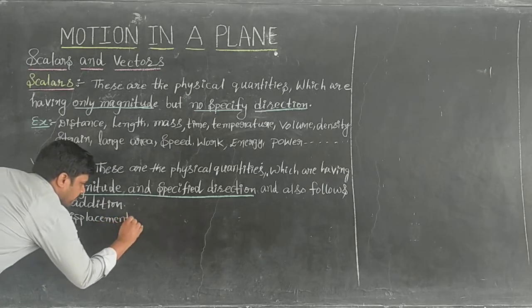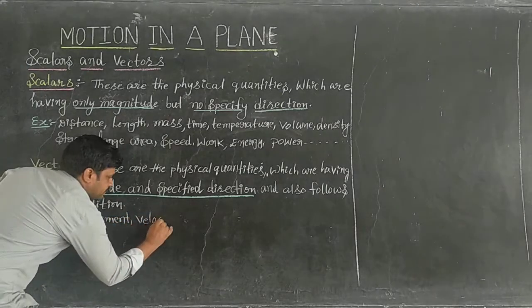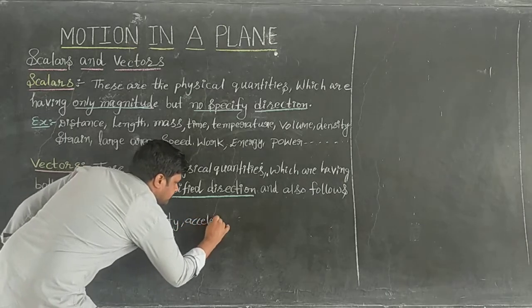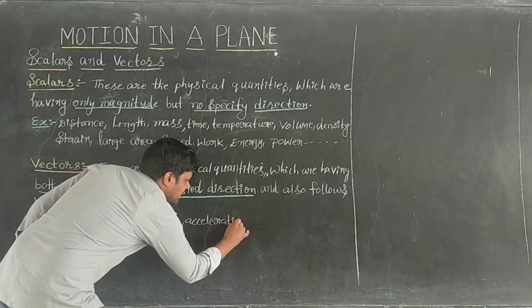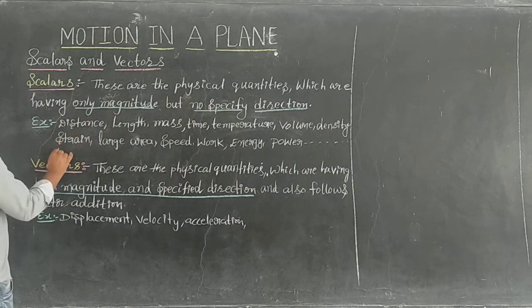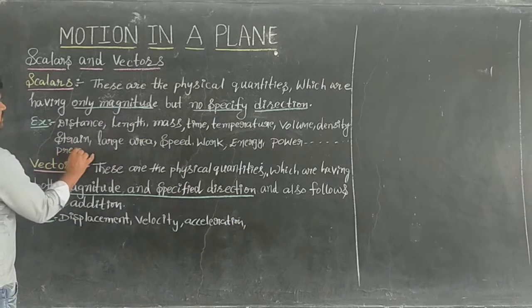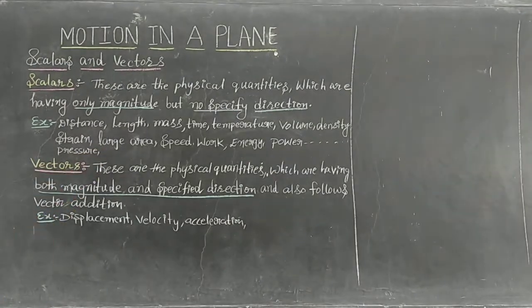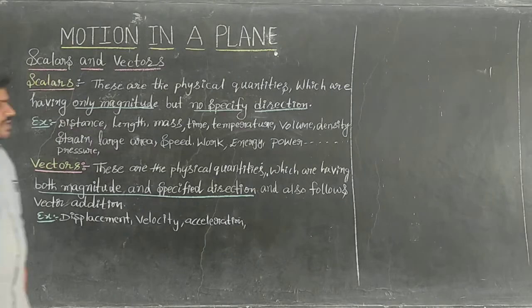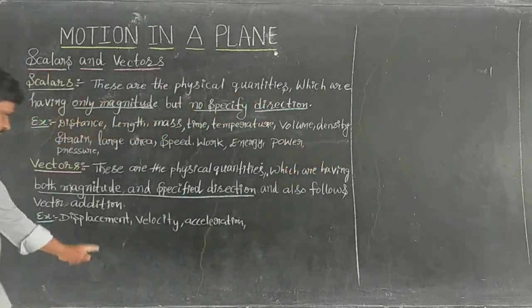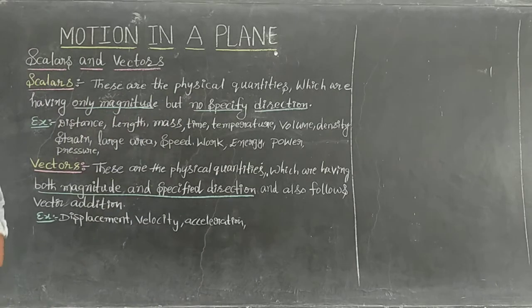So the first example for a vector I can take is displacement. Next, velocity. Next, acceleration. These are the physical quantities. Another one is pressure. Pressure is an example for this one. Next, I am going to tell one more example later, just remember.